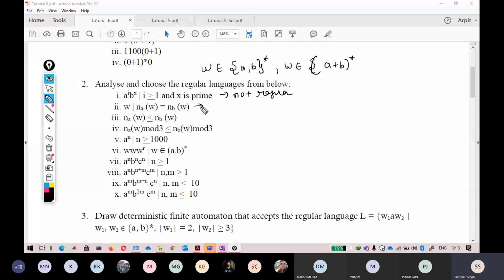Again, this question looks like a raised to power n and b raised to power n. If you clearly see, it is saying that the number of a's in the string W should be equal to the number of b's in the string W. It is just saying that the number of a's and b's are together equal, but it is not telling you the order of it.